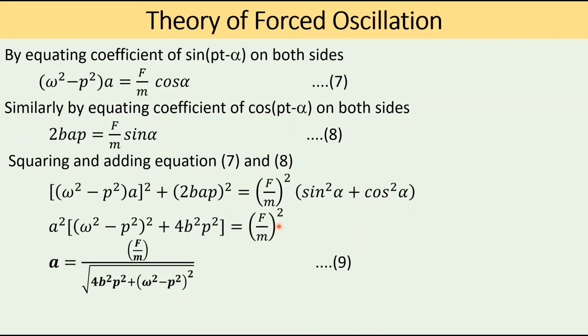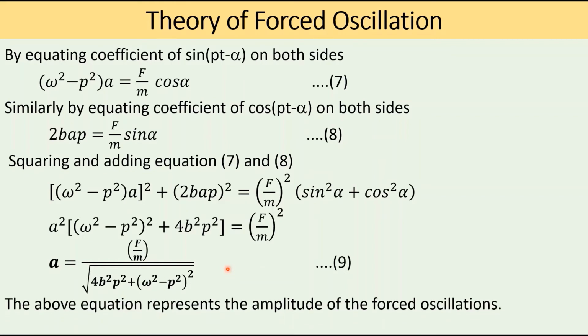Or a squared is equal to f by m whole squared divided by omega squared minus p squared whole squared plus 4b squared p squared, or a is equal to the square root of that. The square root of f by m whole squared is f by m, so a is equal to f by m divided by the square root of 4b squared p squared plus omega squared minus p squared whole squared. So this is the expression for the amplitude of the vibration.